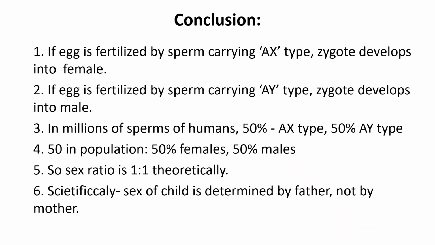Conclusion: if the egg is fertilized by sperm carrying AX type, the zygote develops into a female. If the egg is fertilized by sperm carrying AY type, the zygote develops into a male. In millions of human sperms, 50% are AX and 50% are AY type. So if the population is 50% females, then 50% are males. So the sex ratio is 1:1 theoretically. Scientifically, the sex of the child is determined by the father, not by the mother.